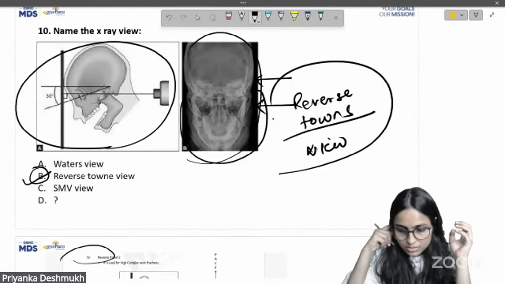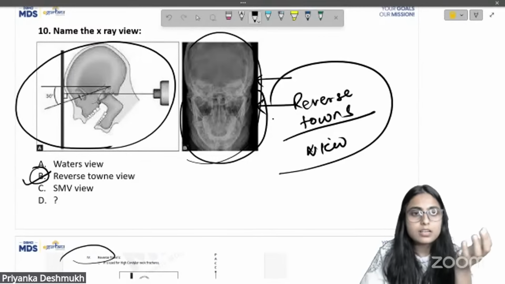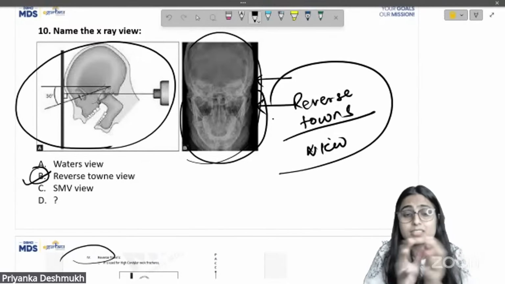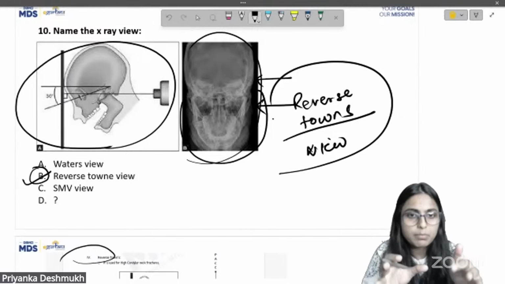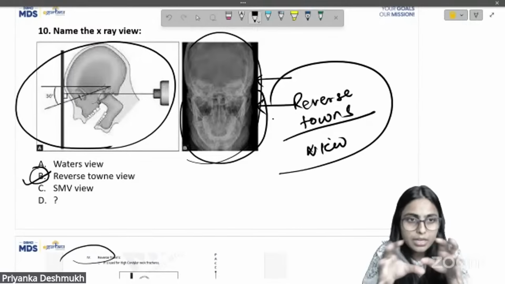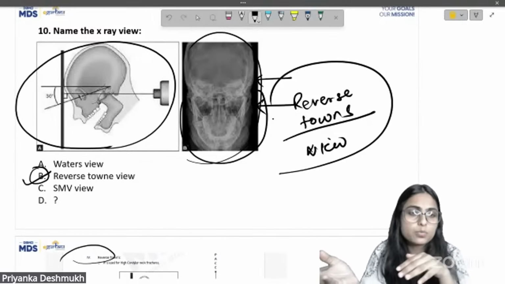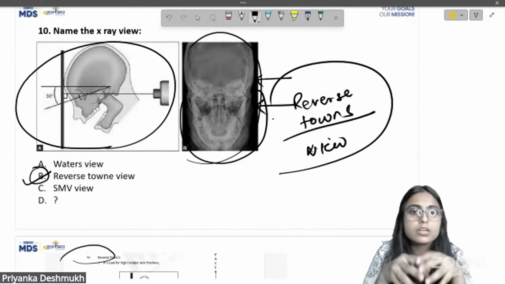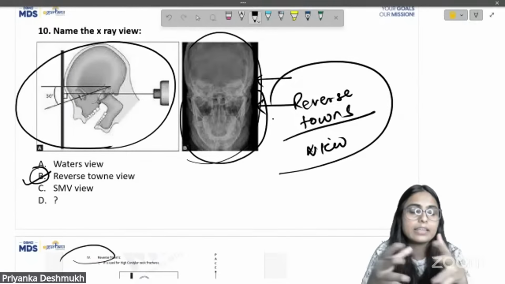All right. So basically, this is just a recall. I just want to tell you, this is not the exact paper. We cannot recall the exact paper and the exact images, but this is the idea about how the question was asked and how you should solve these kinds of questions.